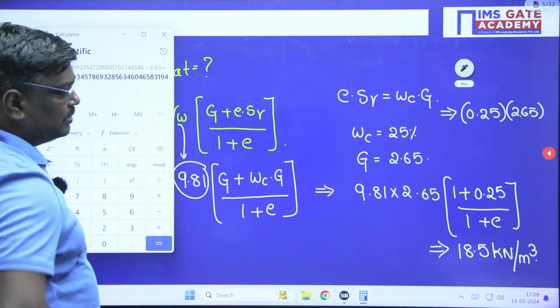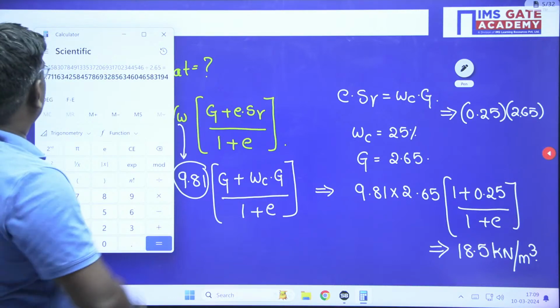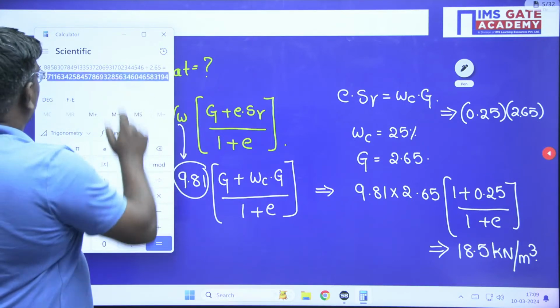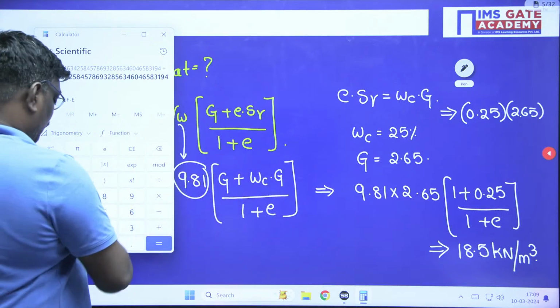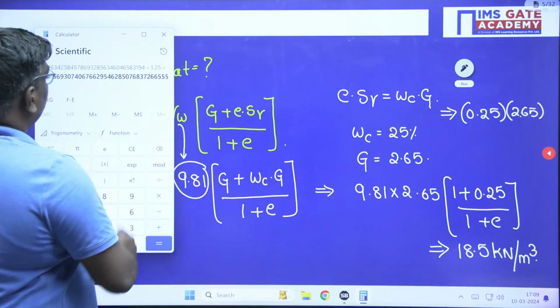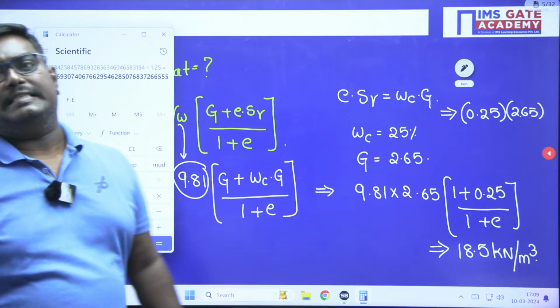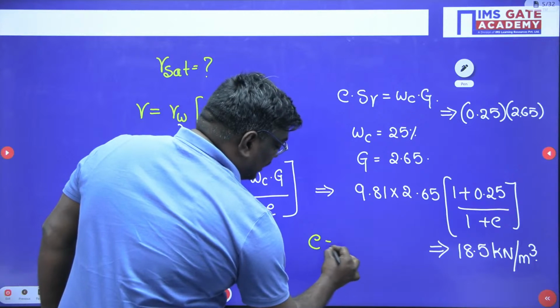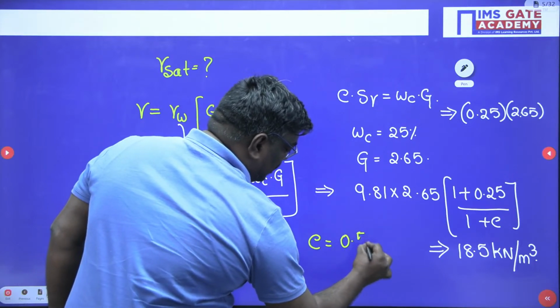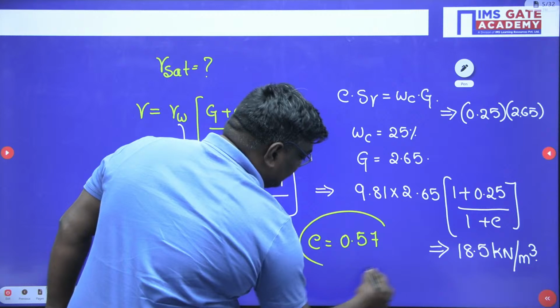This is equal to 0.711. Again, 0.711 divided by 1.25, so it will be 0.569. So what is the value of void ratio here? The void ratio you can take as 0.569 or 0.57.